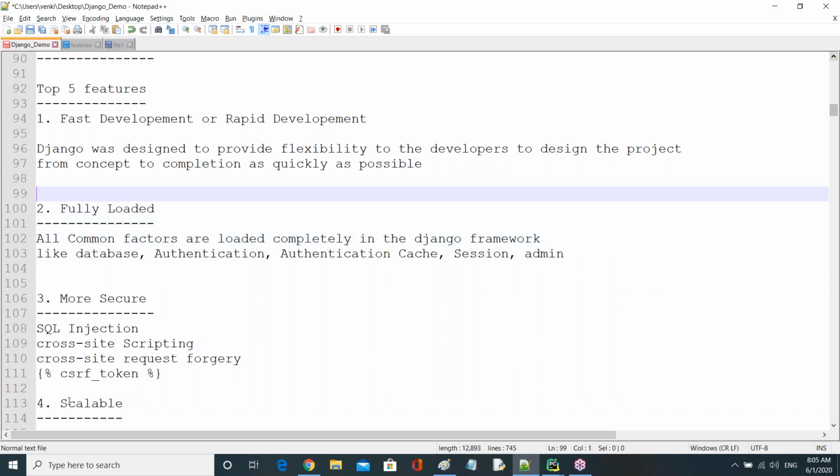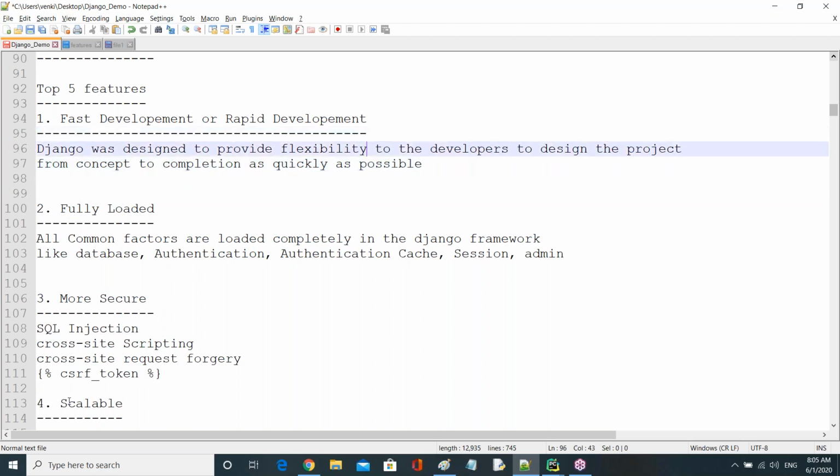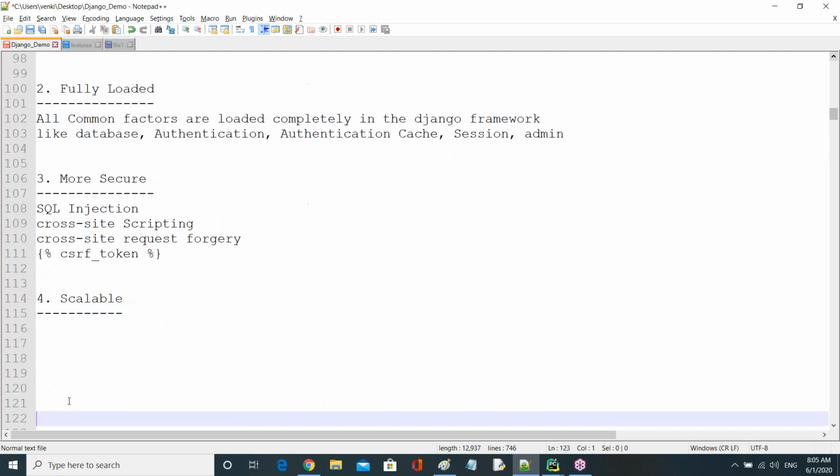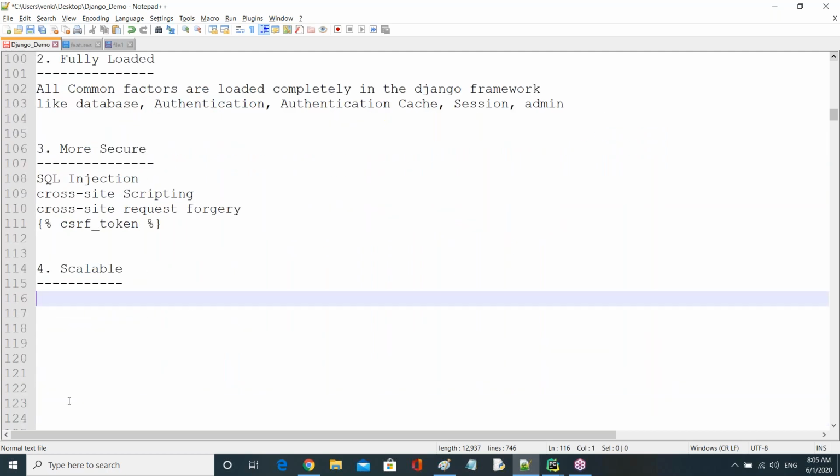Now observe, guys, here. Our project must be in a position to handle any number of hits at a time. Again, our project must be in a position to handle any number of requests at a time.